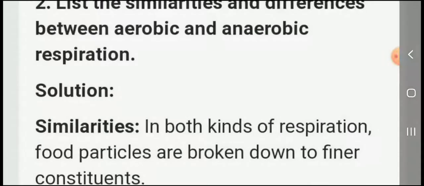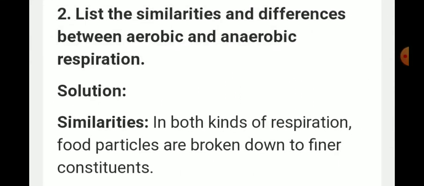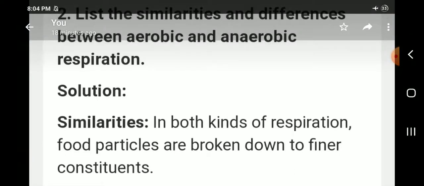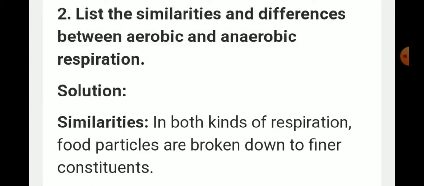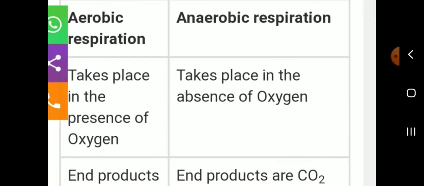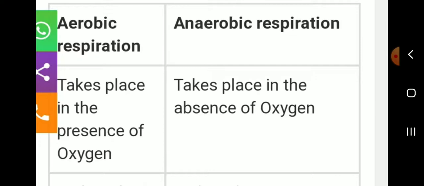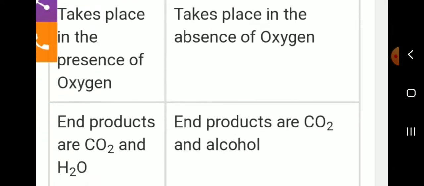Okay, next question. List the similarities and differences between aerobic and anaerobic respiration. The answer is, in both kinds of respiration, food particles are broken down to finer constituents. Okay. The difference: what is the difference between aerobic and anaerobic respiration? Aerobic respiration takes place in the presence of oxygen. Anaerobic respiration takes place in the absence of oxygen.